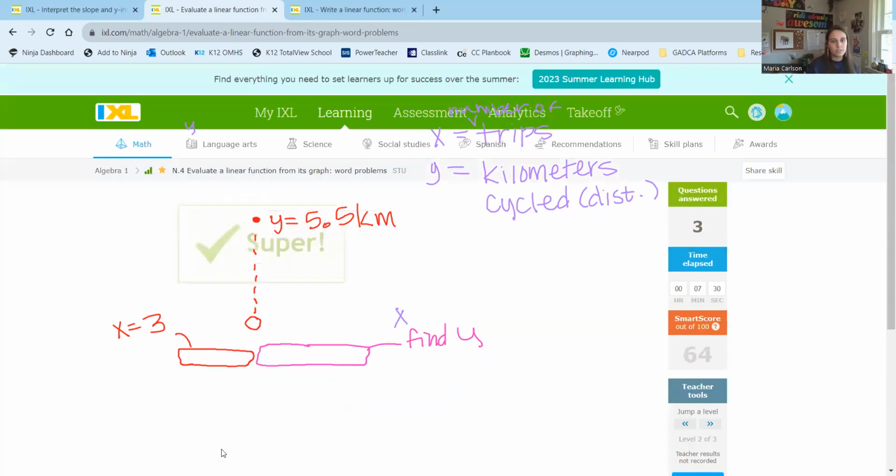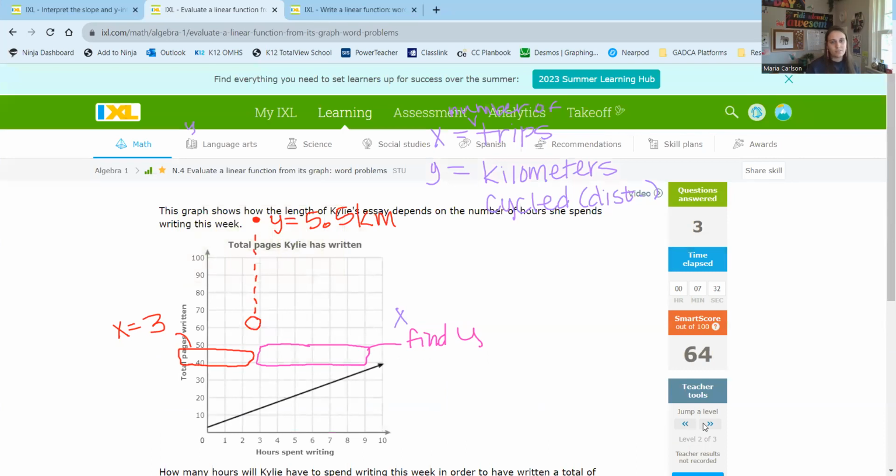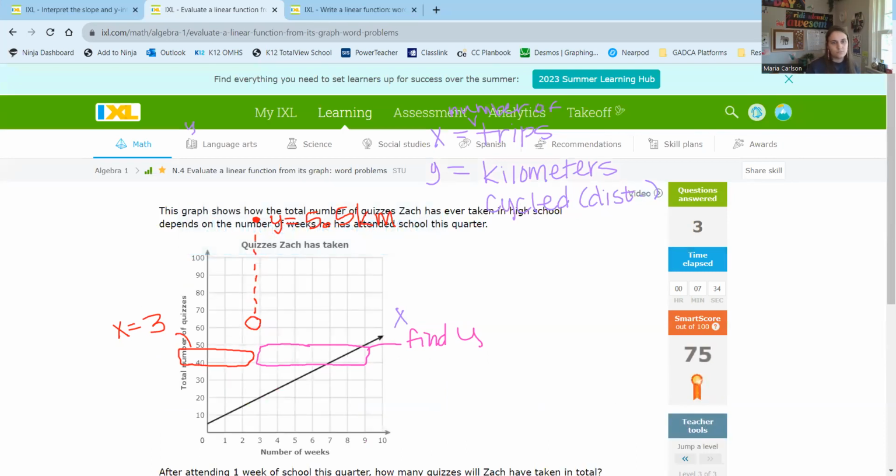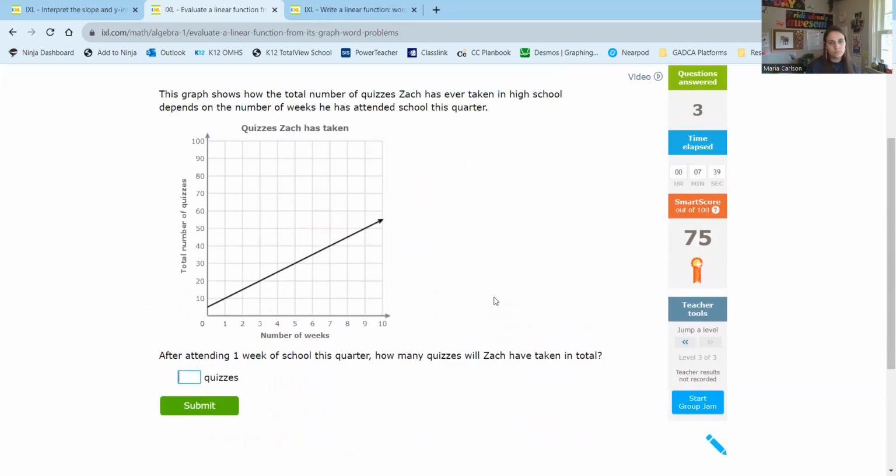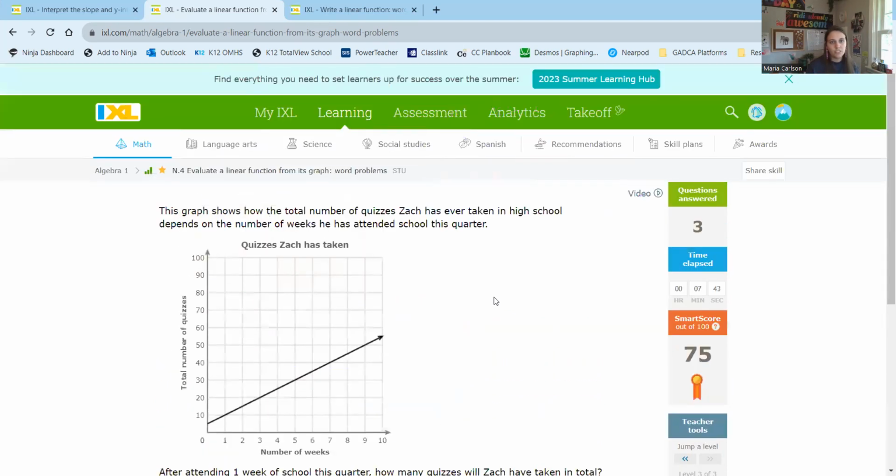And we hit submit. Let's see what the hardest level looks like. Okay, we did this. So let me know if you have any questions or any concerns about this section.